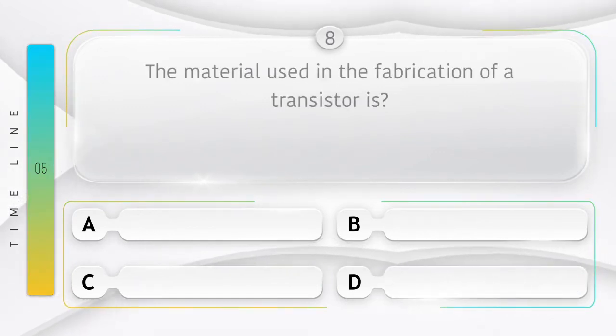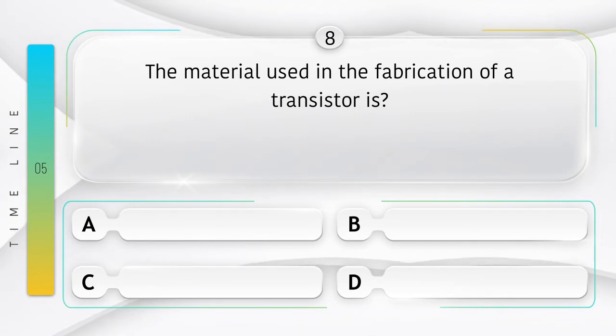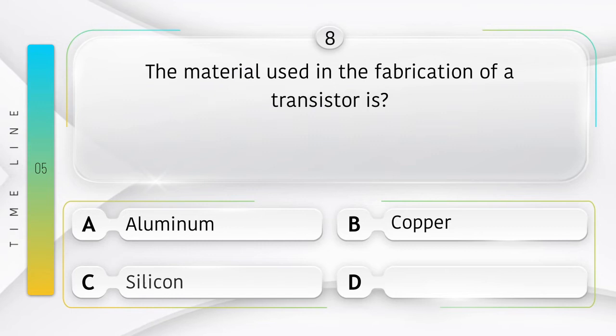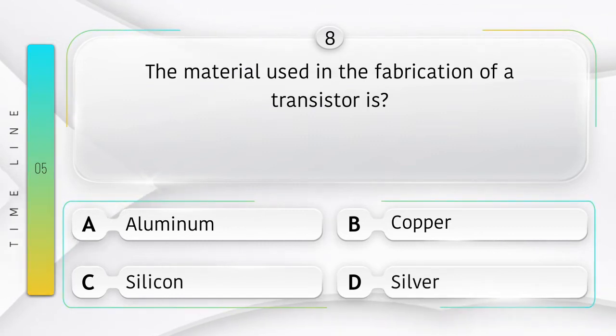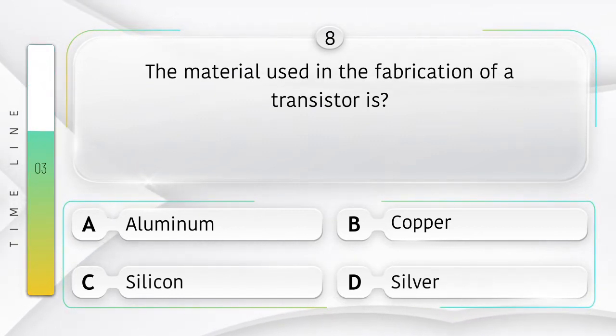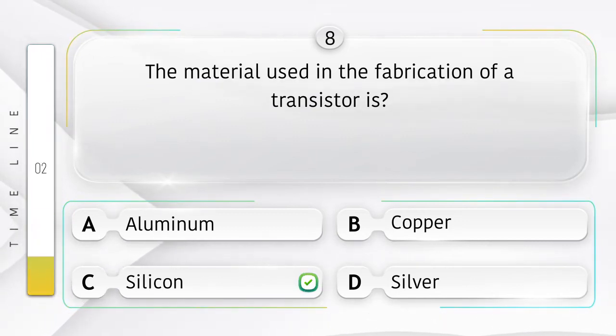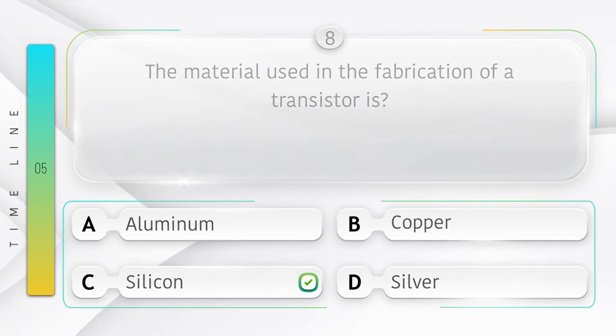The material used in the fabrication of a transistor is? Option is A. Aluminium, B. Copper, C. Silicon, D. Silver. Answer is option C. Silicon.